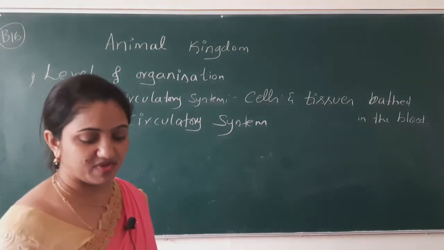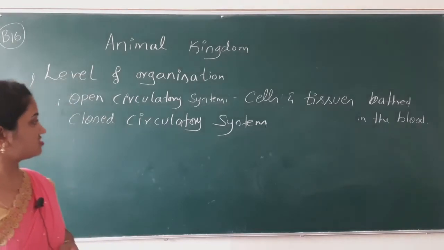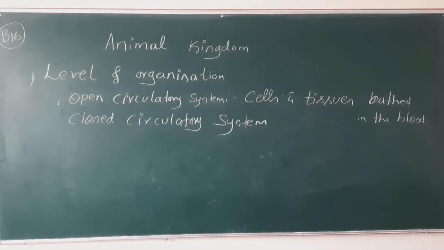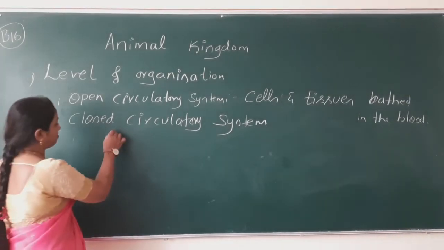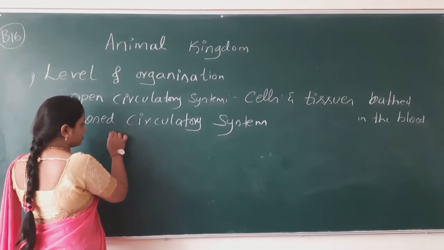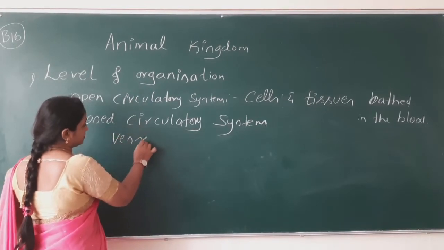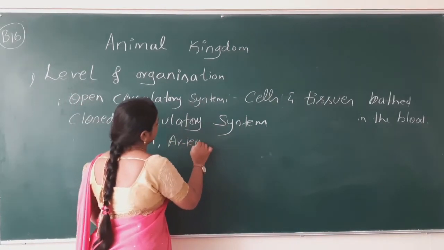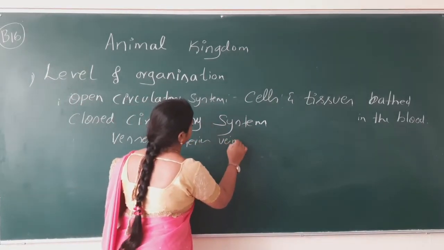Now what is a closed circulatory system? Here the cells and tissues do not bathe in the blood. Instead, the blood flows in vessels, arteries and veins.